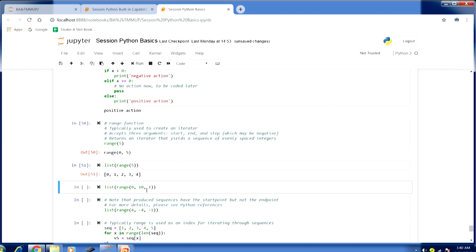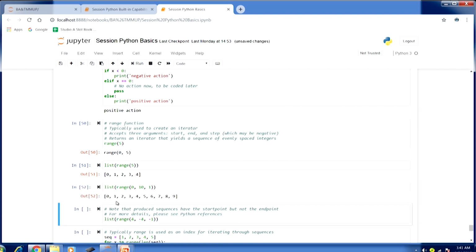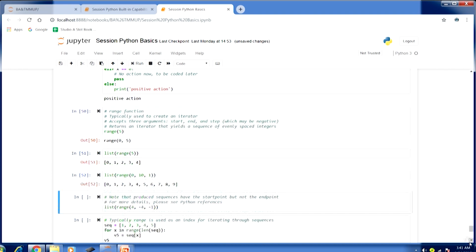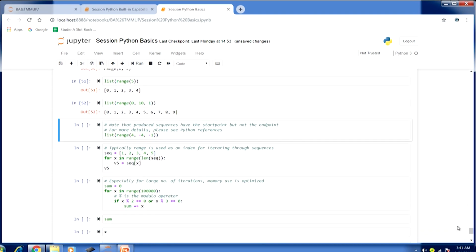Similarly, let us take another example where we are passing all the arguments. You can see in the next line, 0 is the start value, then 10 is the end value and then 1. If I run this, you can see 0 to 9. This is the list that we would like to iterate over. Now, the sequences that are typically produced using the range function have the start point included, but the end point is not included.